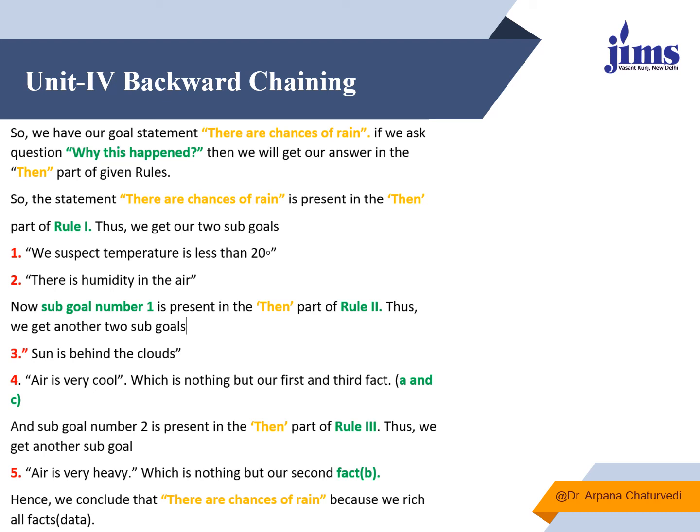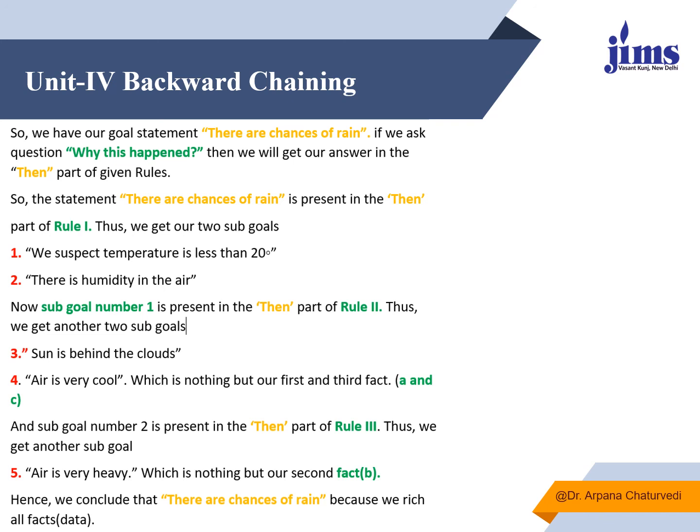So we say that there are chances of rain, and then using rule 1 we say that we suspect the temperature is less than 20 and there is humidity. Sub goal number 1 is present in the then part of rule 2, which says that the sun is behind the cloud and the air is very cool, which are our first and third facts given in the problem statement.